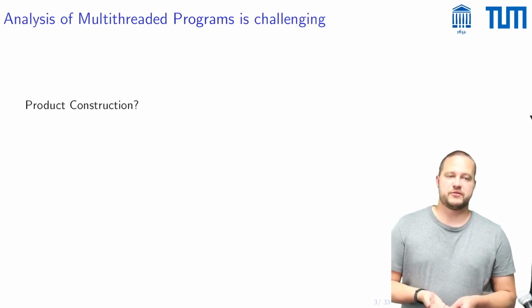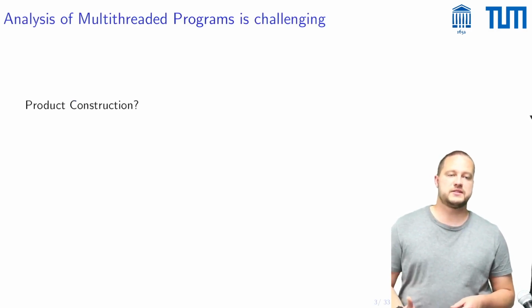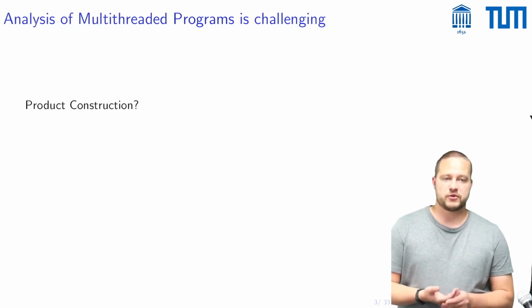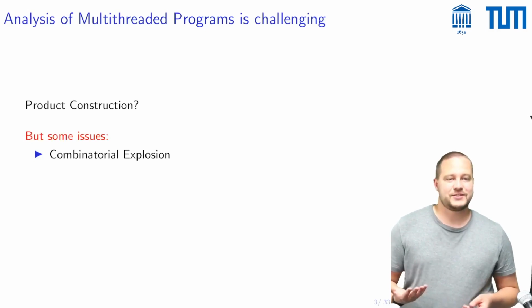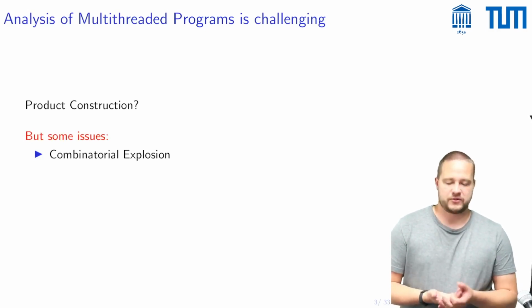The analysis of multi-threaded programs is challenging, and one reason is that the product construction, which one would intuitively want to do for analyzing such programs, encounters a couple of issues in this setting. The first issue is well known, it's this issue of the combinatorial explosion.